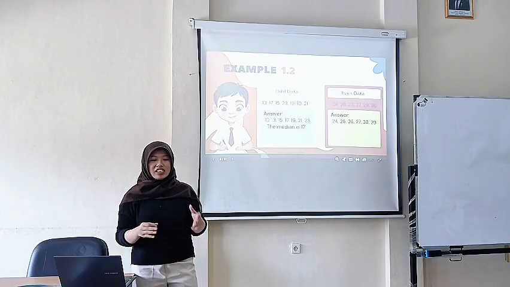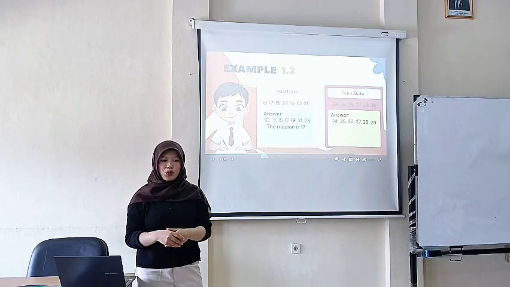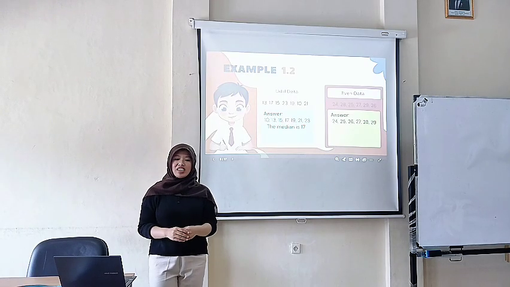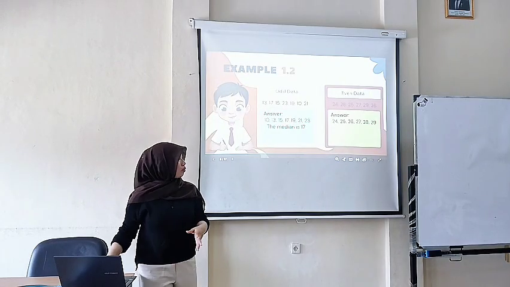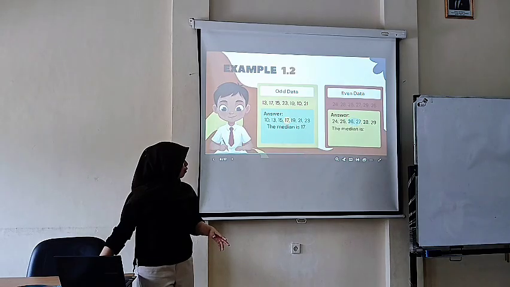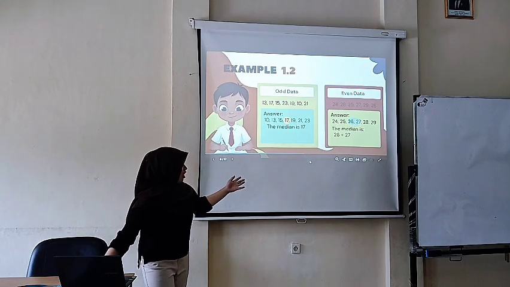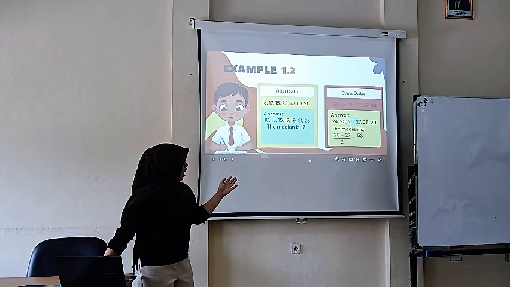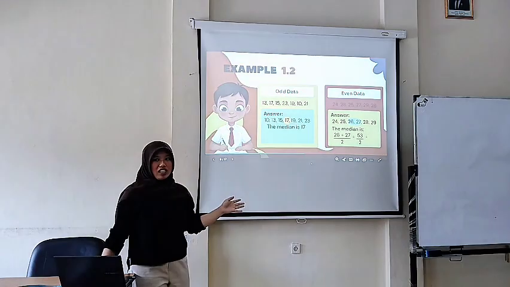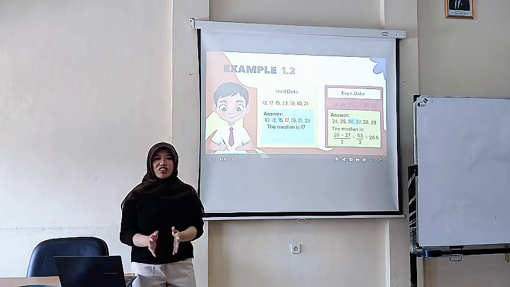Good job. Since there are 6 values, we find the average of the two middle values. What are they? 26 and 27. Let's calculate the median. 26 plus 27 over 2 is 53 over 2, which is 26.5. Good job, class.